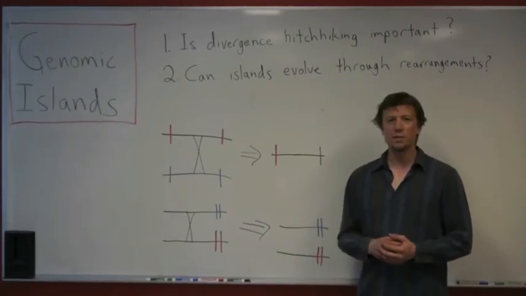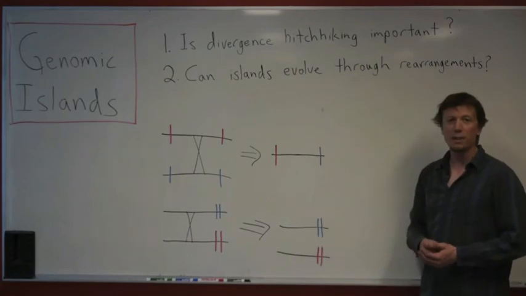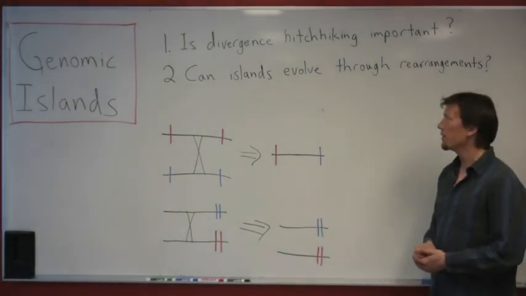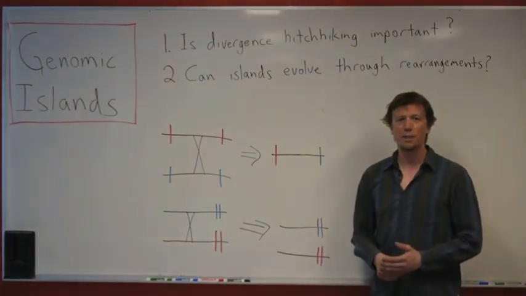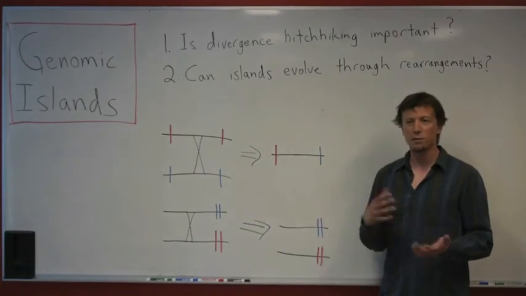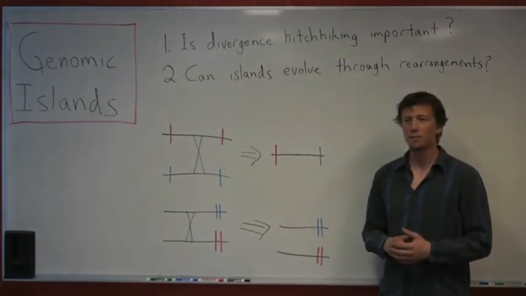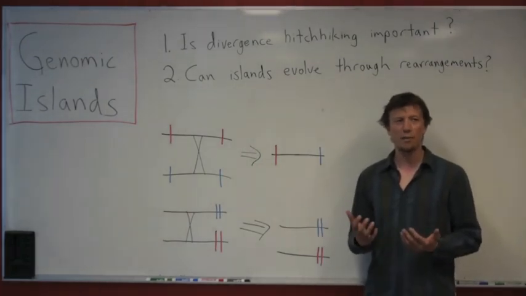Basically, the take-home messages of this paper are quite simple. I don't really expect divergence hitchhiking to be generally very important, and it does seem that genomic islands can evolve through these rearrangements, given that the population size is large enough and the rate of rearrangement is high enough, and we do have these kind of heterogeneous environments. Of course, these are all empirical questions, and it'll be really interesting to see whether we find these patterns in nature.